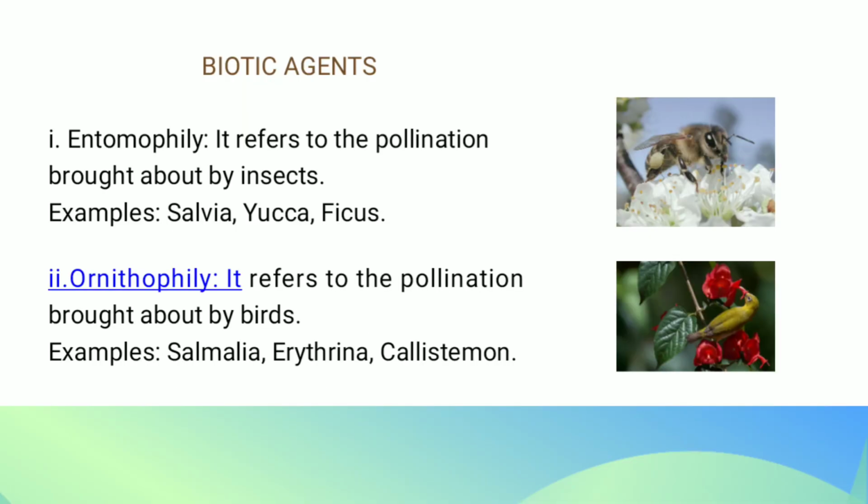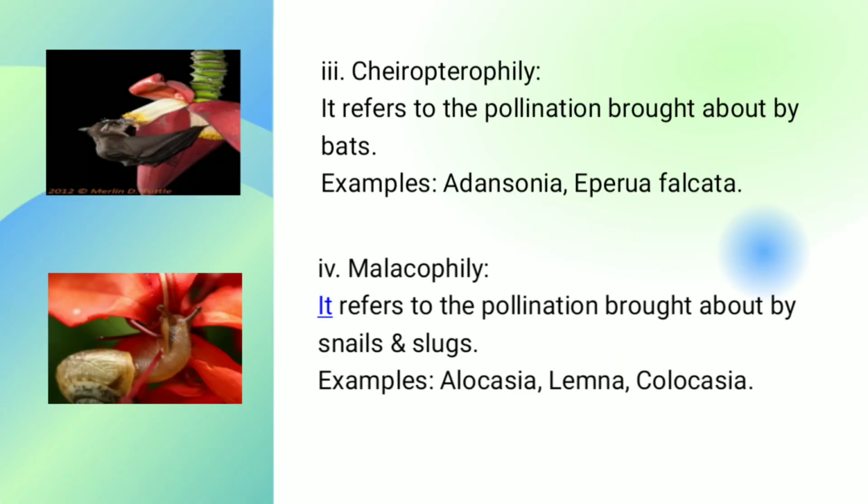Now let's discuss in detail the biotic agents and the type of pollination they do. Entomophily refers to the pollination done by insects. Its examples are Eucalyptus and Ficus. Ornithophily refers to the pollination done by birds. Example is Salmalia. Chiropterophily refers to the pollination done by bats. Malacophily refers to the pollination done by snails, as in Lemna.